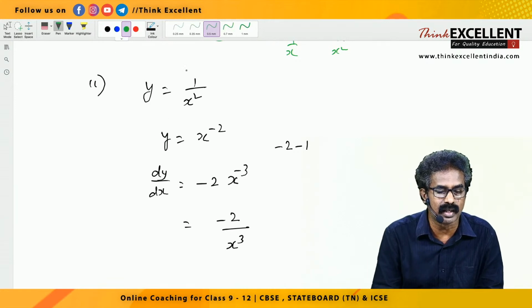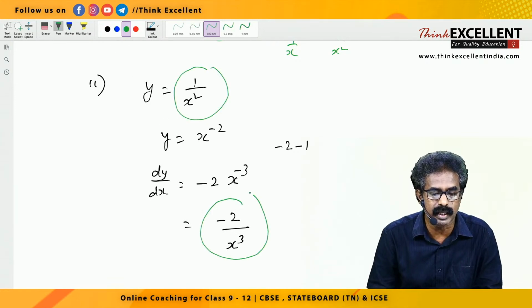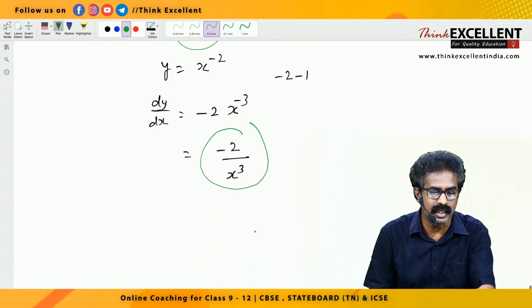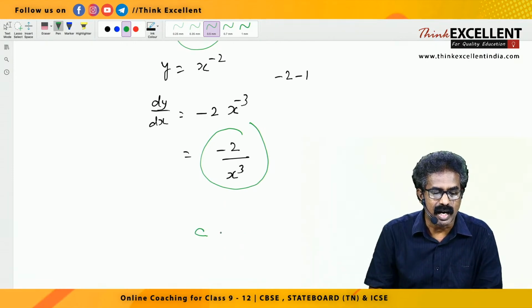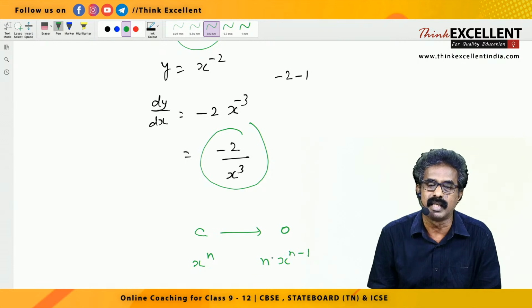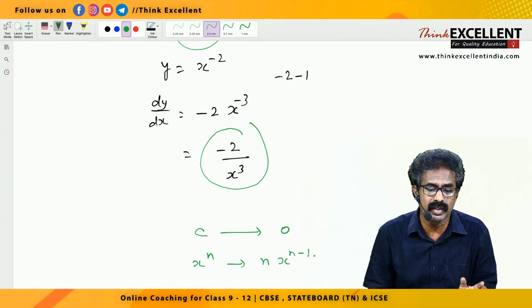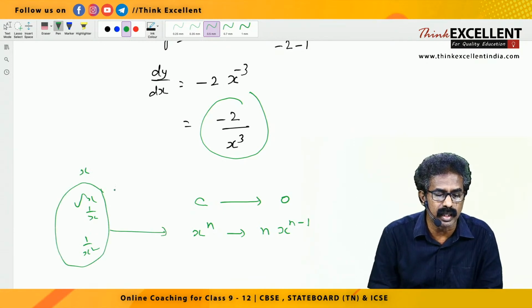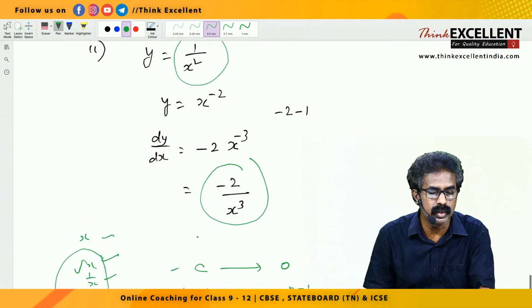This also I have given as a formula, right? 1 by x square derivative is minus 2 by x cube. Everything is included in those 9 formulas. So the main formula that we studied, recall just the formula: constant derivative is 0, x raised to n derivative is n into x raised to n minus 1. Using that only, we did all these things: root x, 1 by x, 1 by x square. All these we did using the same formula. Even x derivative is 1. See, now itself that is 1, 2, 3, 4, 5, 6 formulas, right? Then what else do you have?